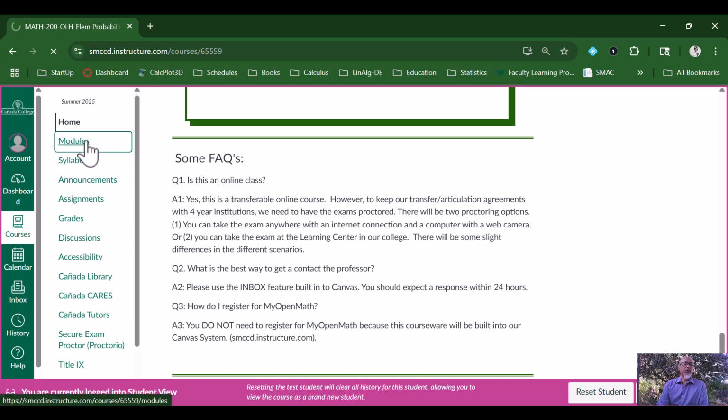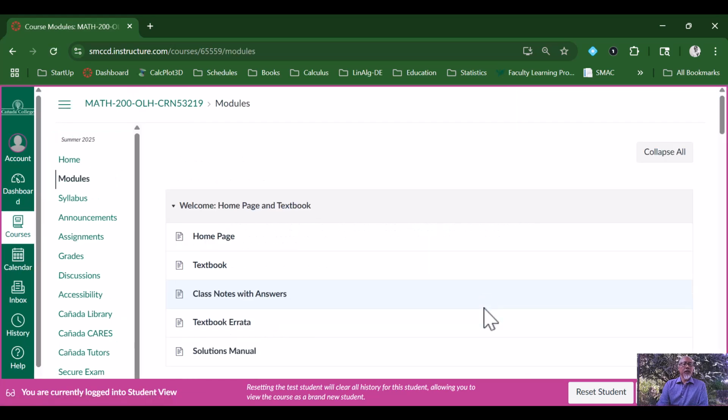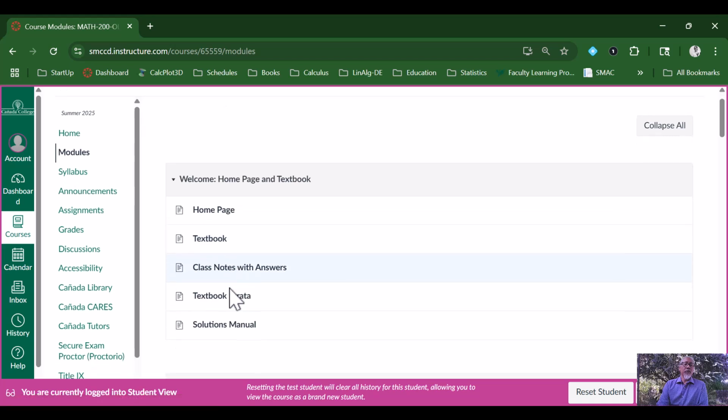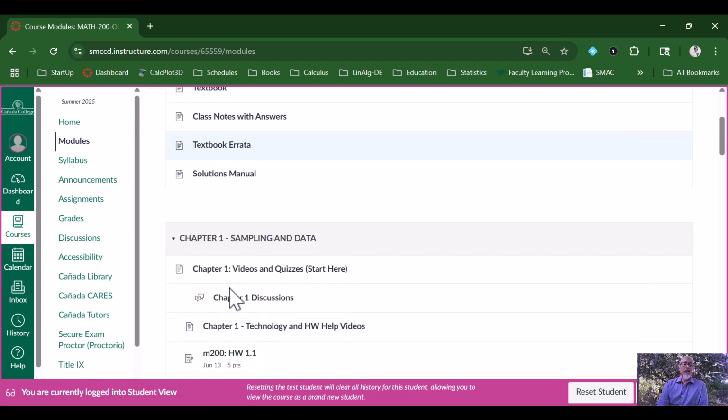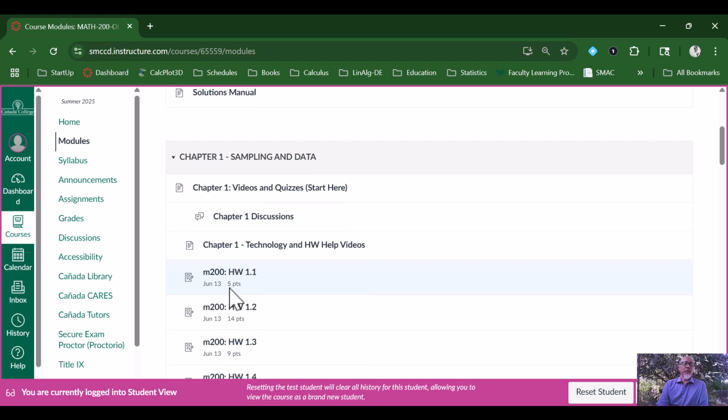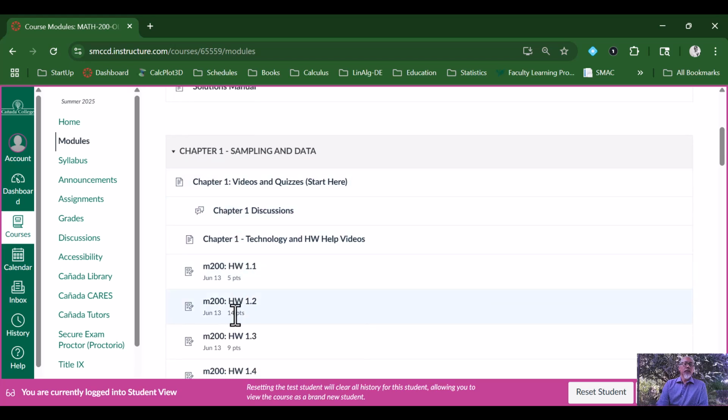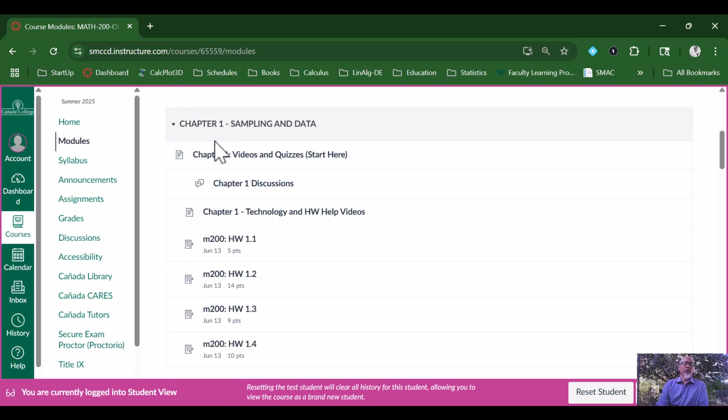All right, our next menu item is the modules. Our modules are broken up by chapters. The first module gives you information about the home page and some information about the textbook. Beyond that, we have the chapters, starting with Chapter 1. The modules are set up by chapter, and the first thing to click on would be the first place to start.